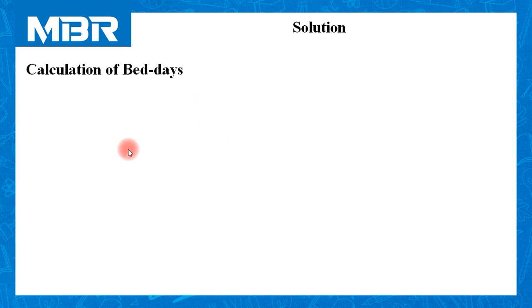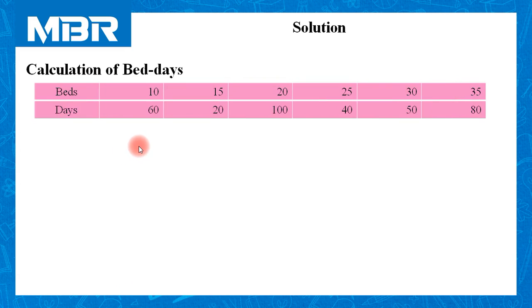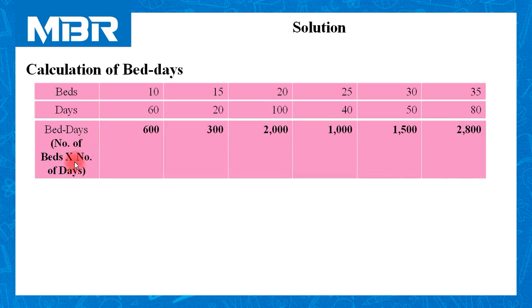Let us calculate bed days first. We have information related to number of beds and number of days for which these beds were used. So simply multiply both these factors in order to calculate bed days.